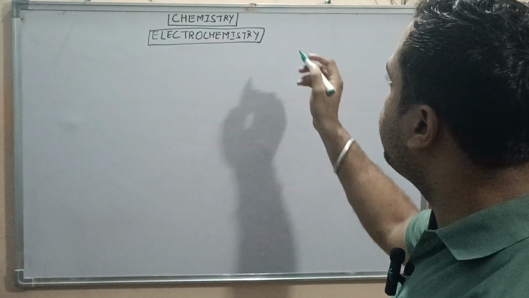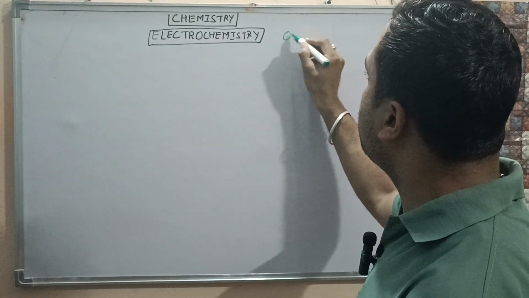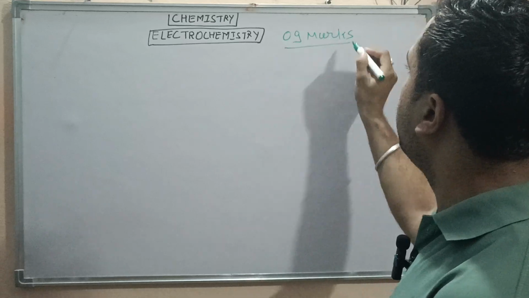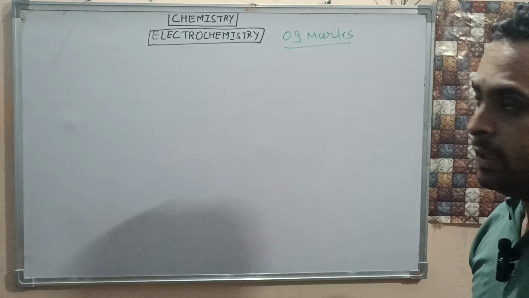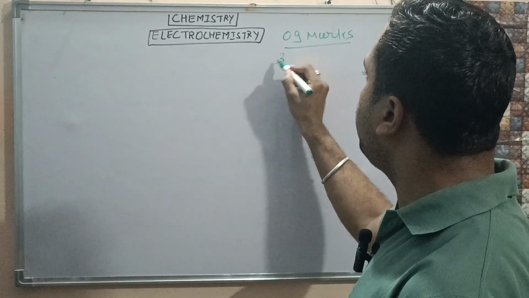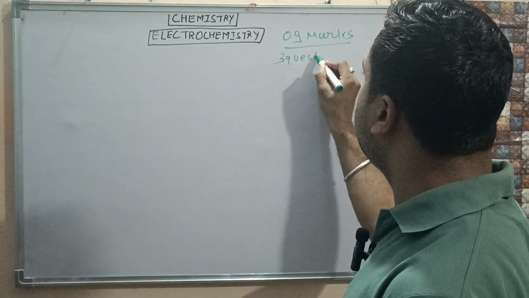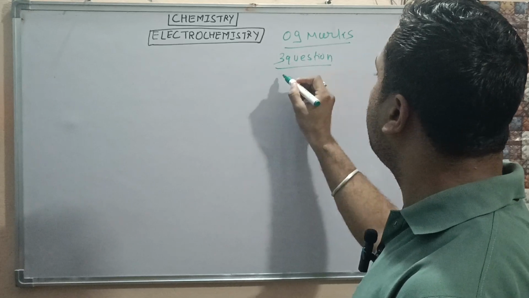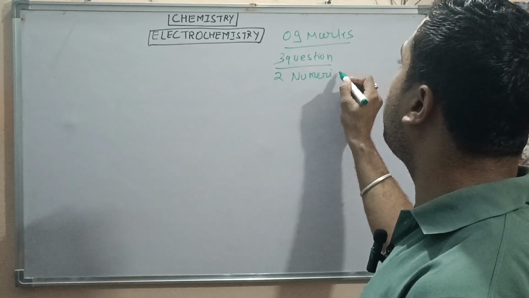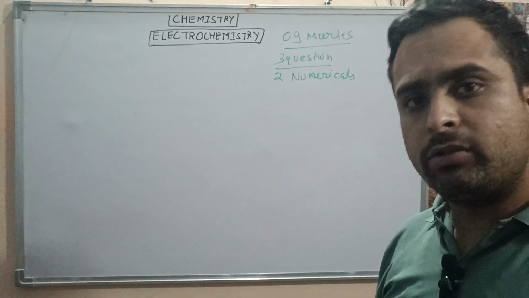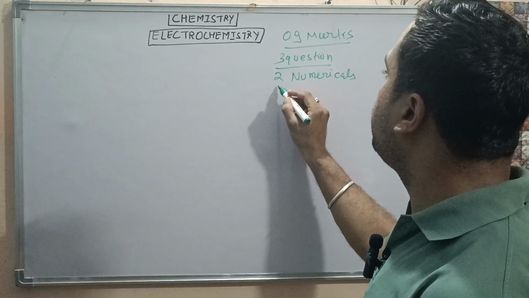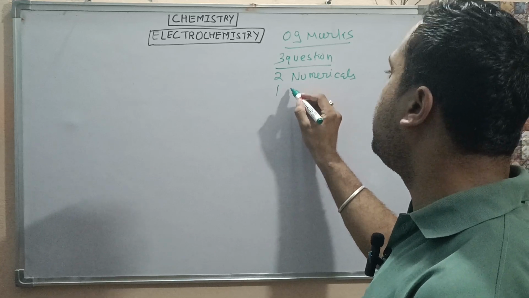First of all, let us understand this chapter has a weightage of 9 marks. In this chapter, we generally get at least 3 questions, out of which 2 can be numericals, or even 3 numericals are possible. And one question from battery we get.